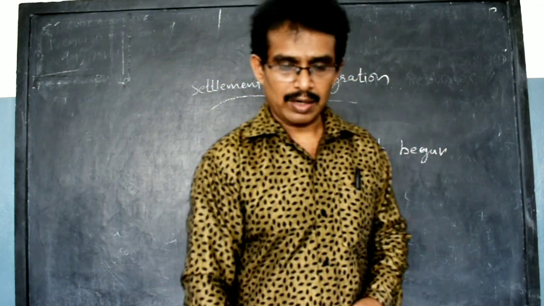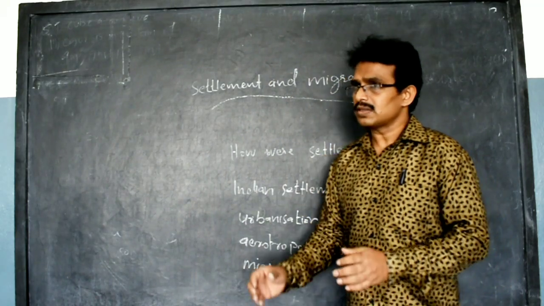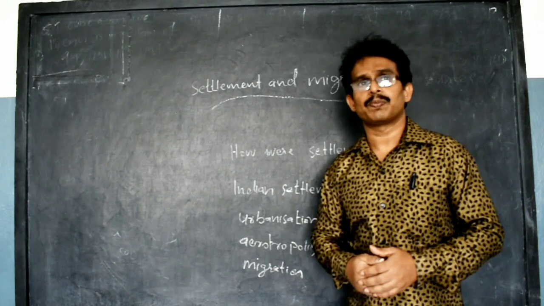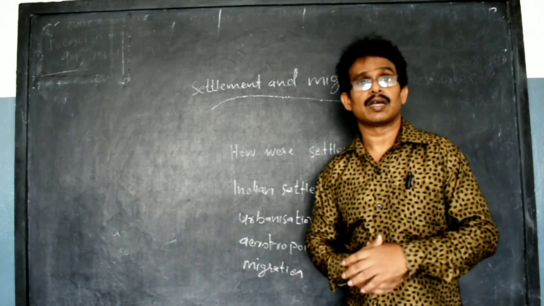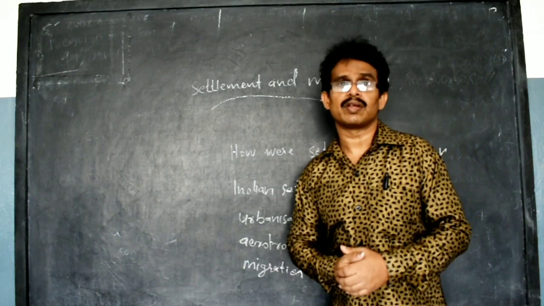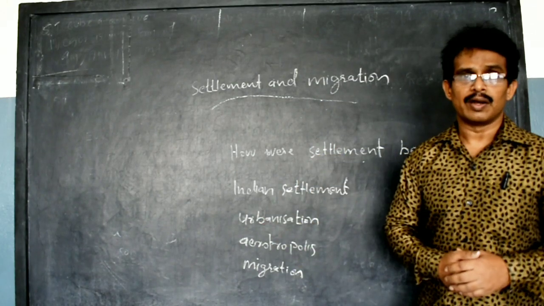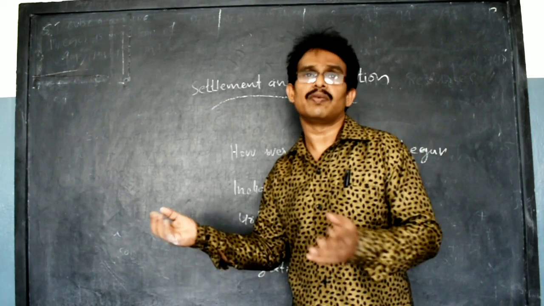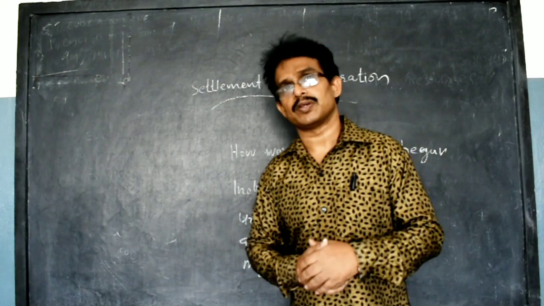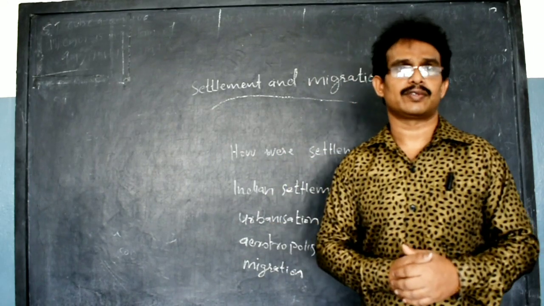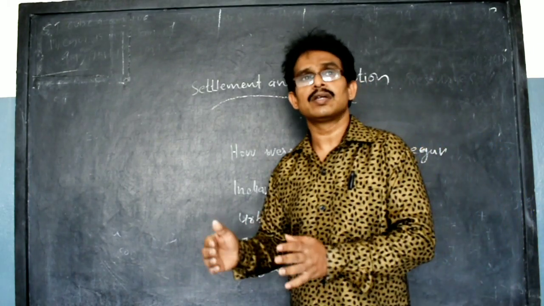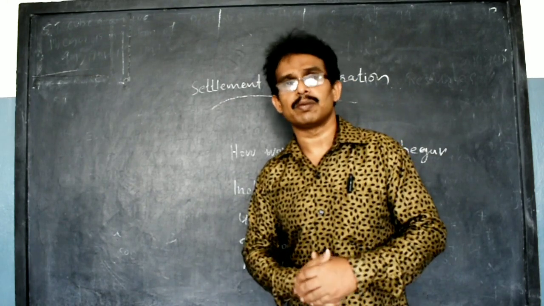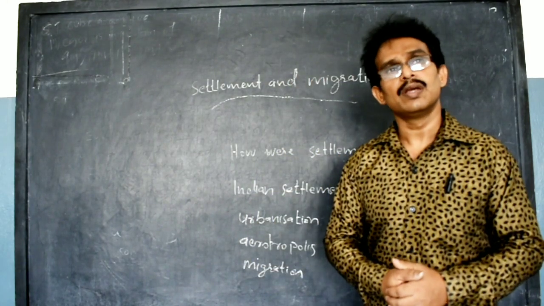Then another important thing we can see here is how a settlement begins. At first, people lived in a nomadic manner. Early man lived in forest areas as nomads. They did not have any kind of settlement. They wandered from one place to another, and wherever they reached they lived. They were food gatherers and hunters. But gradually they started to live in one place. They began to cultivate. In this way, settlement began. That is the beginning of the settlement.